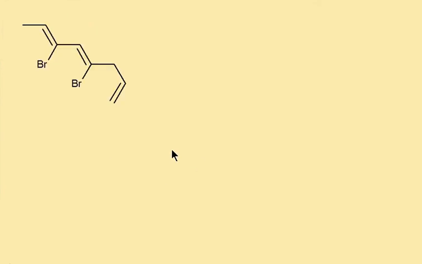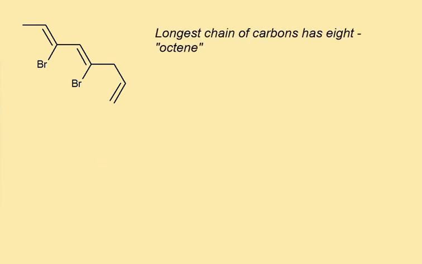Our last one here. Now we've got 1, 2, 3 carbons in the main chain, and our longest continuous count for carbons has to include all 3 of these pi bonds. That's easy enough because it's really the only alternative we have. So based on the octane with 8 carbons, we've got octene.